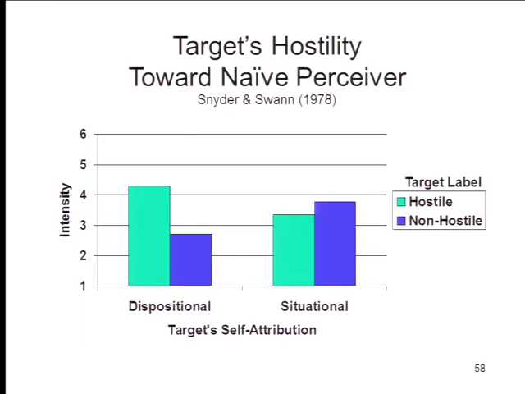But only in the condition where the target was encouraged to view his own behavior as a reflection of the kind of person he is. When the targets were given a situational attribution for their behavior, there's essentially no difference between the two conditions. They start out fresh. They say, oh, okay, it's a new situation, it's a new guy, I don't know anything about this person, and their behavior is more balanced. What goes on in this experiment then is that the target's behavior, which had been elicited by the labeling perceiver to begin with, continues with the naive perceiver, but again, only in this condition where the target has been encouraged to make a dispositional attribution for his own behavior. Let me finish this experiment and then we'll go on.